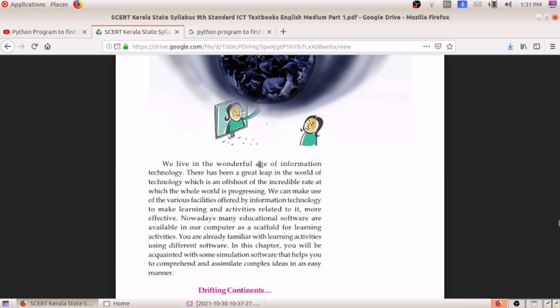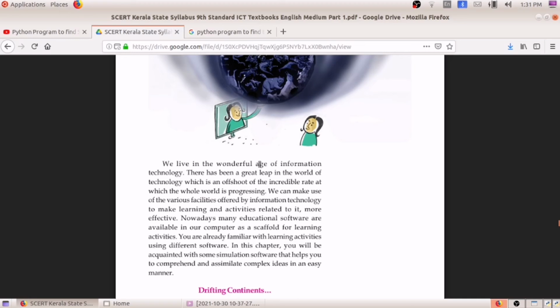In olden days there was no e-learning facility. There were no online classes. There was not that much technology developed. So after a long time, as new technologies came, we got a lot of advanced technologies and it became more helpful for us for